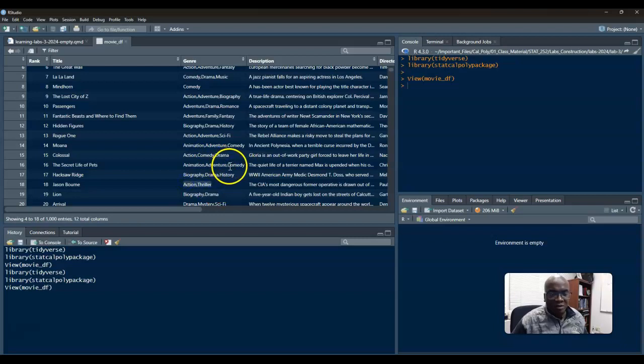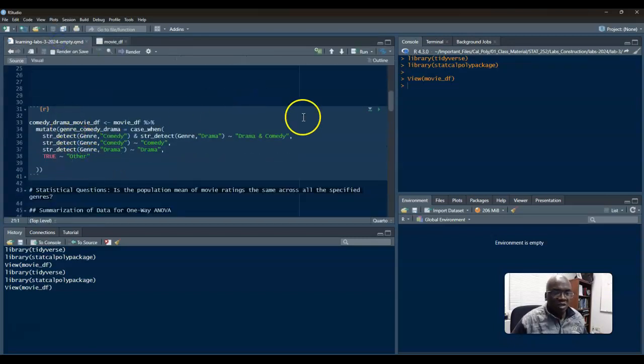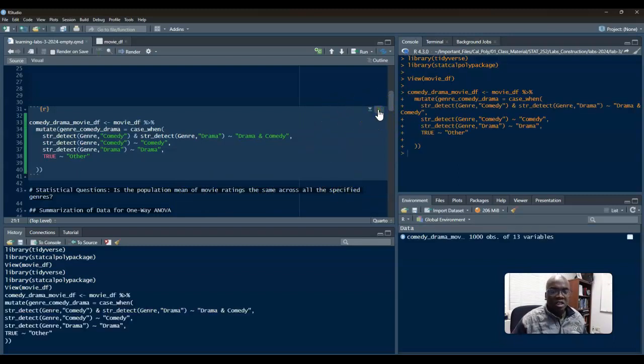So it's going to be 4 different types: comedy, drama, both, or none. This line of code allows me to do that. The reason we're doing this is because our question is: is the population mean of movie ratings the same across all specified classifications? Is the population mean the same across all 4 different groups?